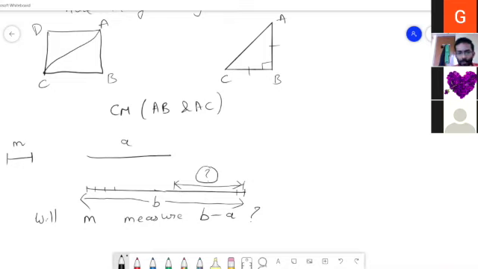So if you cut off A from B, now we know that this length is A. We'll call this point D. Now as I keep placing this M again and again, will the endpoint of M coincide with D at any point?